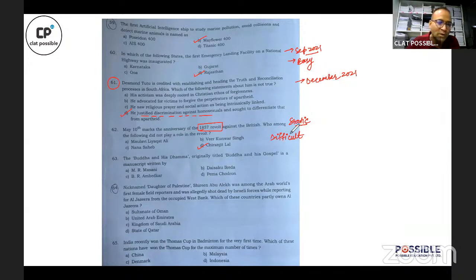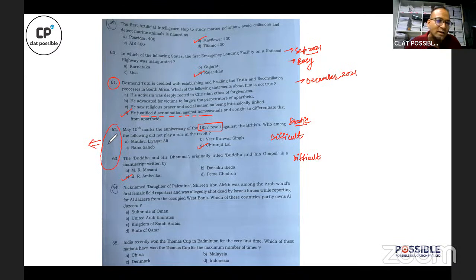All right. Question number 63. Buddha and his Dhamma or Buddha and his Gospel is a book written by Dr. B.R. Ambedkar. Once again, a difficult question. And looking at these two questions in tandem, 62 and 63 को अगर मैं एक साथ देखूं, तो this is purely a guess.